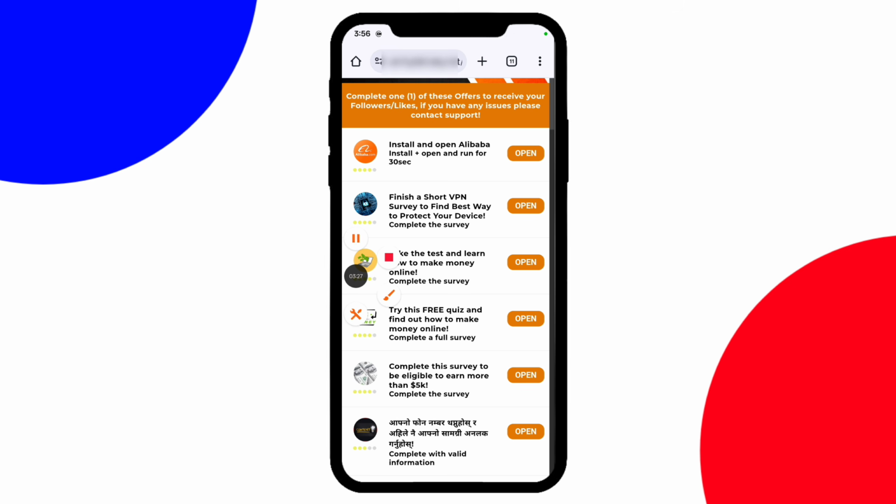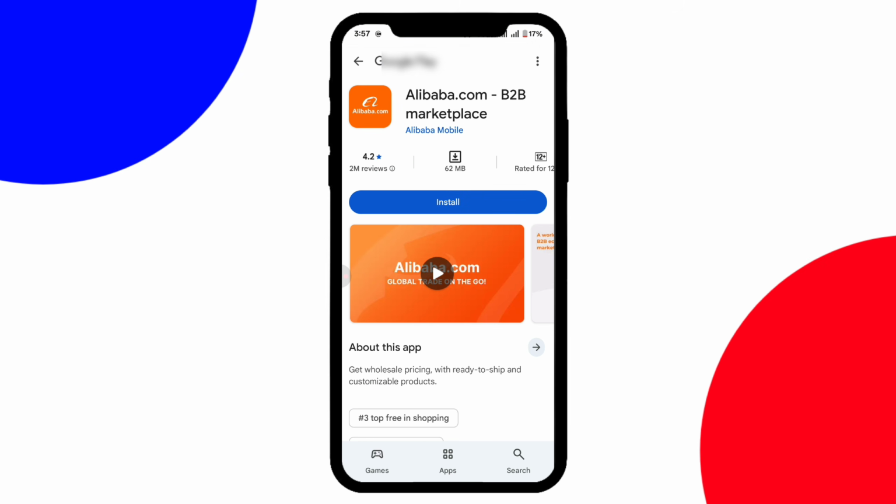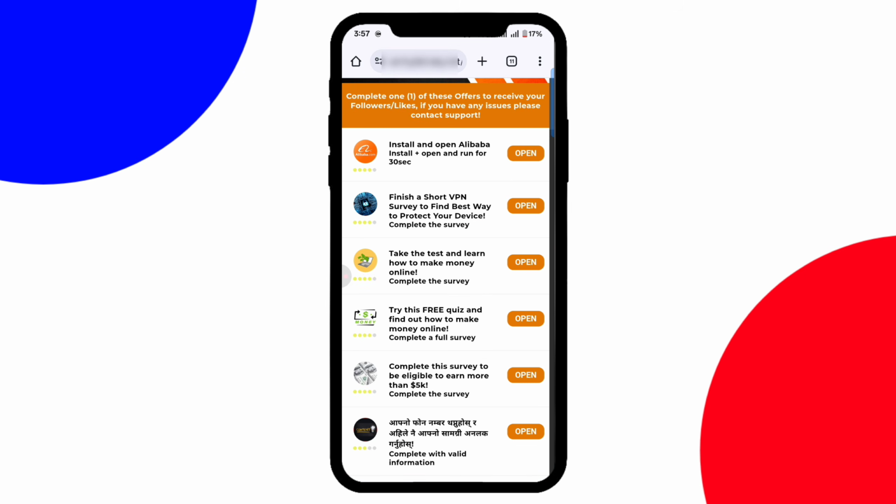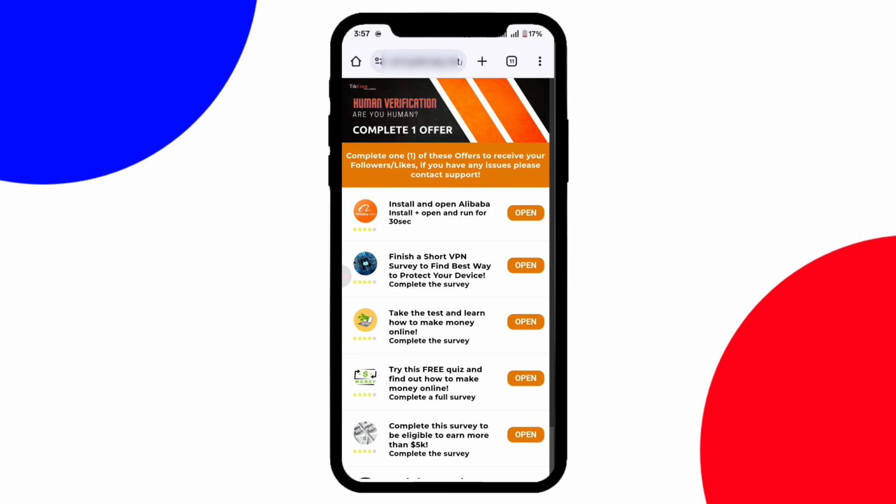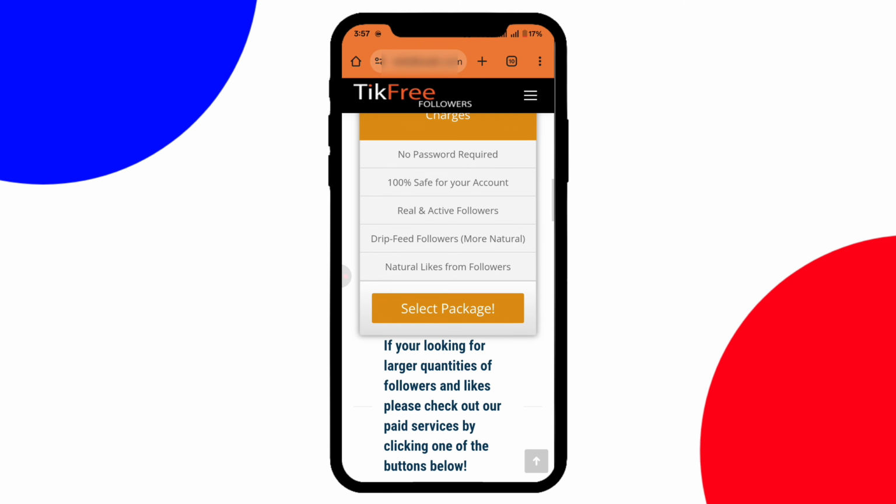And guys, after clicking on the select package option, as you can see, here is some verification, like install this application and open it for 30 seconds. Simply click on the open button. After clicking on the open button, you have to download this application on your mobile phone. And after that, simply open this application for 30 seconds. After doing all those things, simply go back to this website, and after that you will get all those followers on your TikTok account.